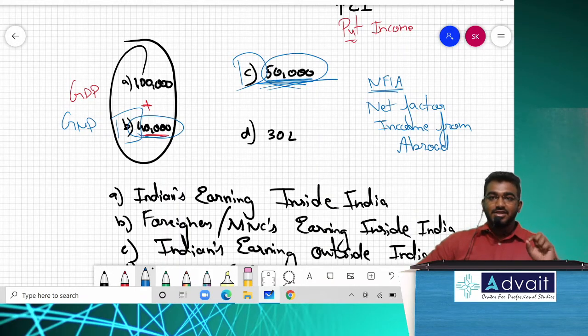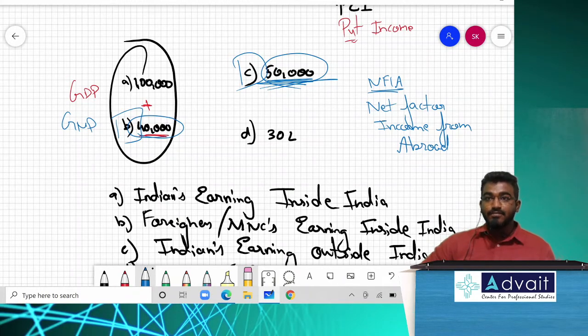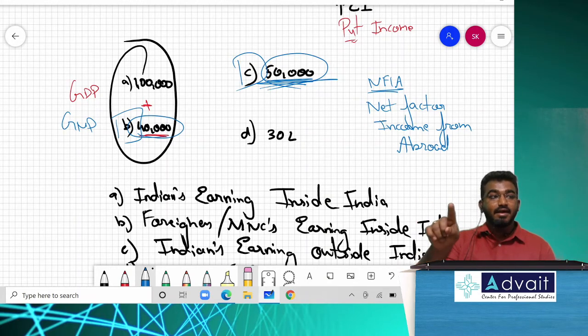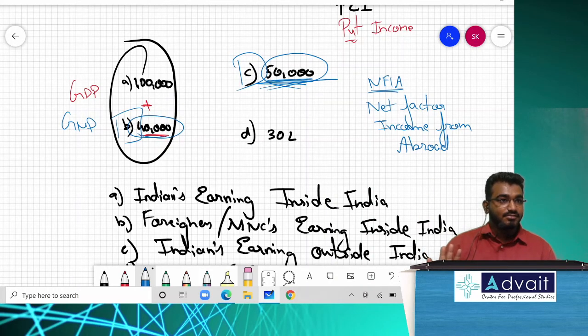In short, what is this GNP? It is the total value of goods and services produced by Indians. What is GDP? Produced within the domestic territory. What is GNP? Produced by Indians. So the difference between GDP and GNP: GDP is within India, GNP is by Indians. This is the only difference. Did you people understand? Okay, superb.